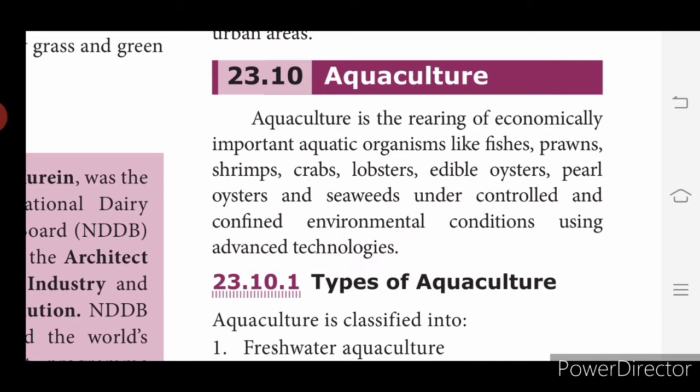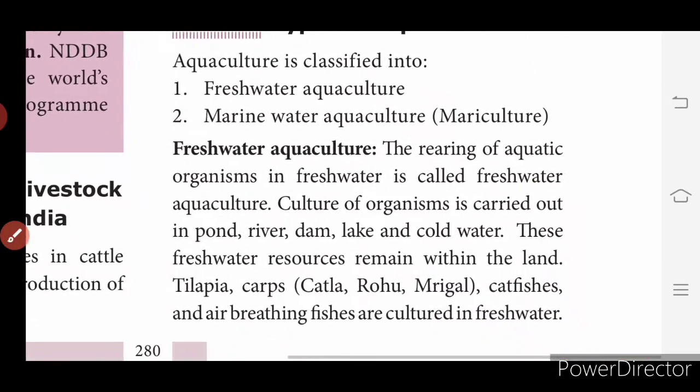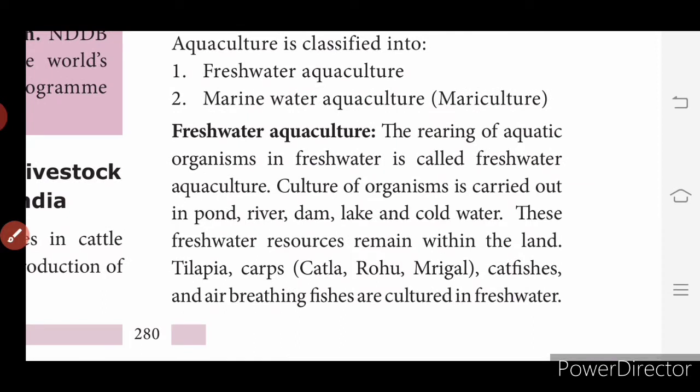So now we will see types of aquaculture. Aquaculture is classified into 2 types: freshwater aquaculture and marine water aquaculture, that is mariculture. So what is freshwater aquaculture? The rearing of aquatic organisms in freshwater is called freshwater aquaculture. We are growing aquatic organisms in freshwater. Okay, that is called freshwater aquaculture.